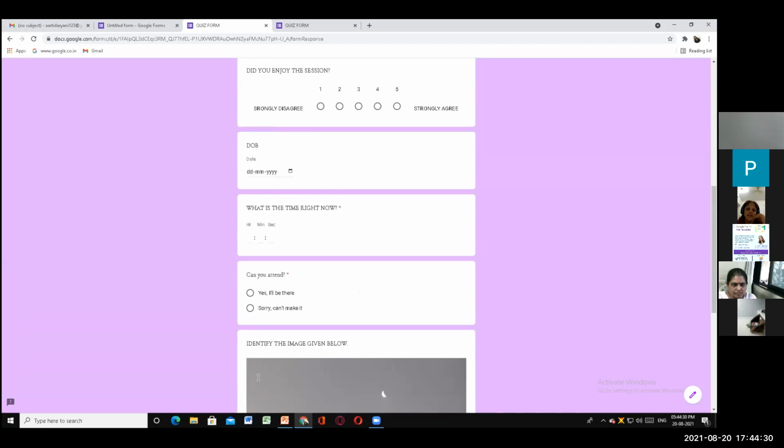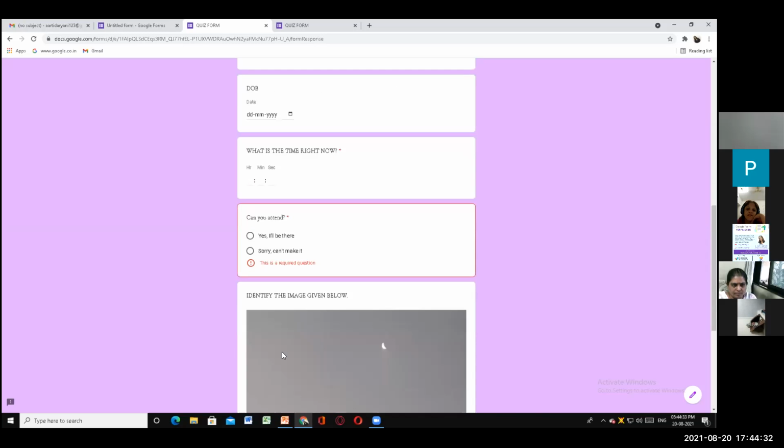Again, I will click on next. Now, why is this in red color? I'm wondering why this is in red color. Because you remember I have clicked on required. Required means mandatory. Do you remember? Yes or no? That is why this is in red color. If I had not clicked on required, this red message would not have appeared. But if I have clicked on required, that means the child or any respondent has to fill this question compulsorily.